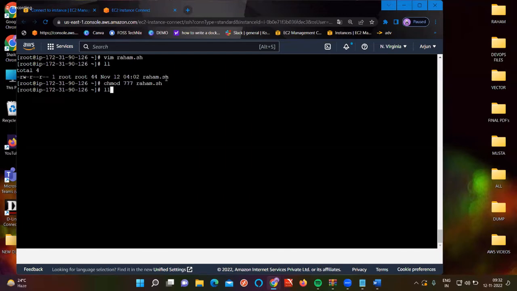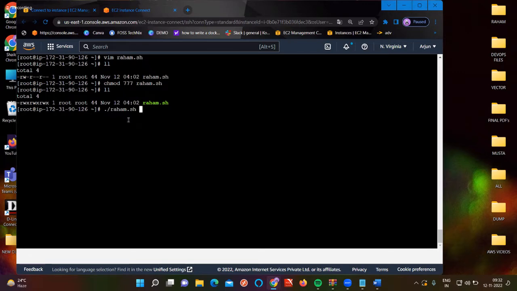If you give ll, is it green color now? That means it is in executable form. If you want to execute a script, you can execute it in 2 ways. By using the ./ command, or by using the sh command also. Both ways work. First of all, I am using the ./raham.sh command.